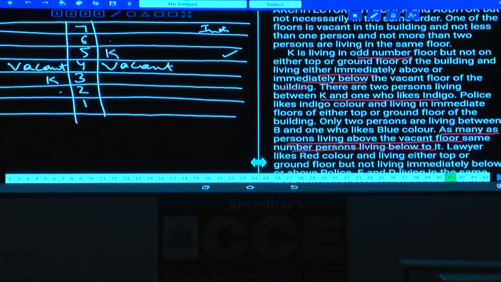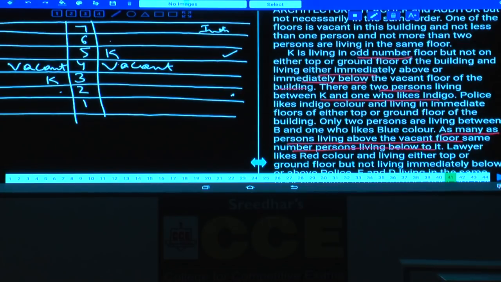Yes. Why? Because on one of the floors 2 persons are staying, isn't it? Here he is talking about 2 persons rather than 2 floors. Now, in the 6th floor, if there are 2 persons, then between K and indigo there are 2 persons. Or what is the other case here? K and indigo can be either at this place, the 2nd floor, or the 1st floor, isn't it? The 1st floor is not possible because 4 persons are above the vacant floor and 4 persons below the vacant floor.